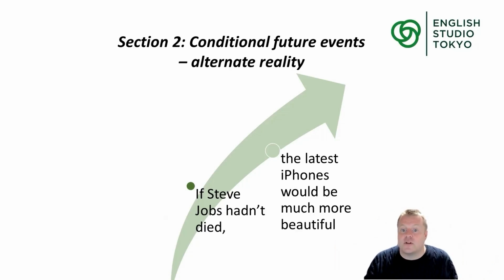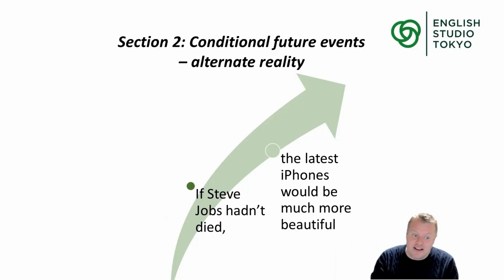Finally, we can use this to talk about alternate reality. Alternate reality means today is different. Something different happened. So sadly, we know that Steve Jobs died. Steve Jobs, the founder or one of the founders of Apple, sadly died. He passed away, what, 5 years ago, 6 years ago, 7 years ago? But let's imagine a new reality.